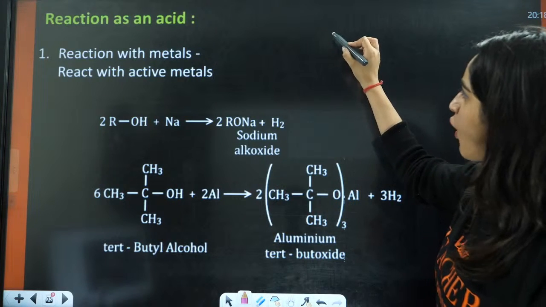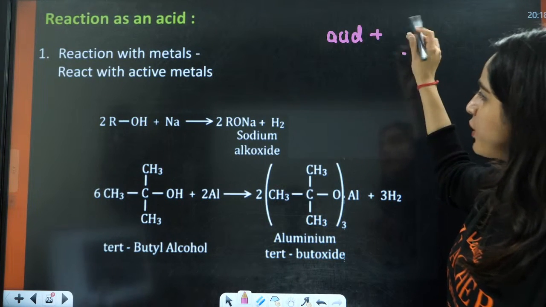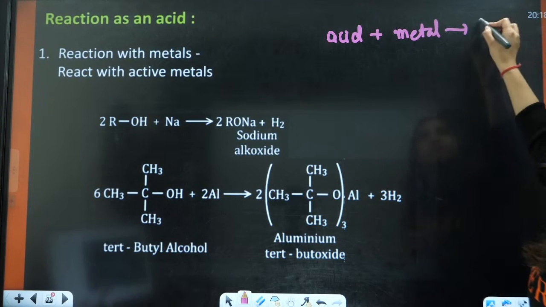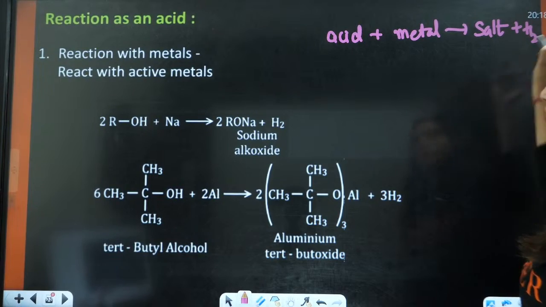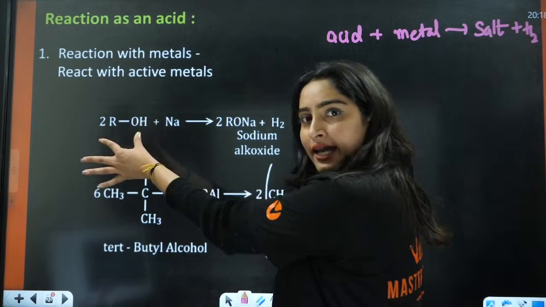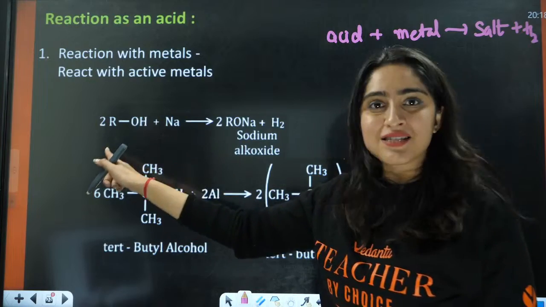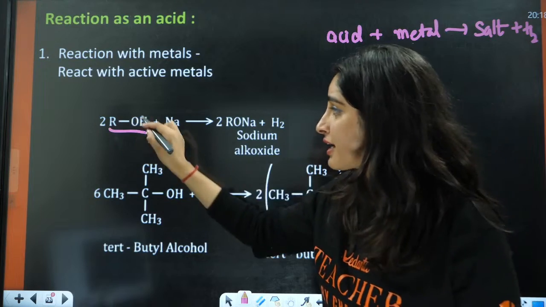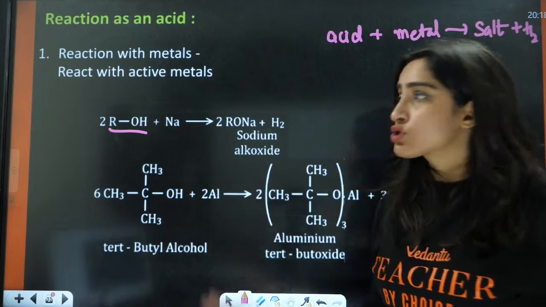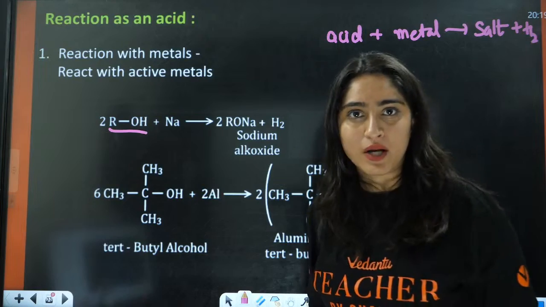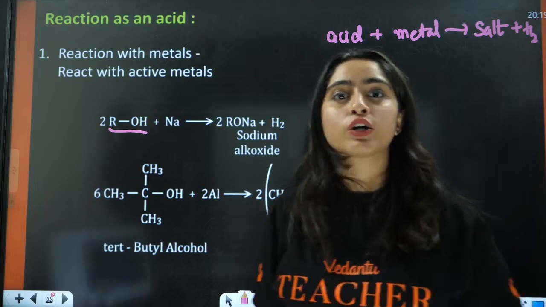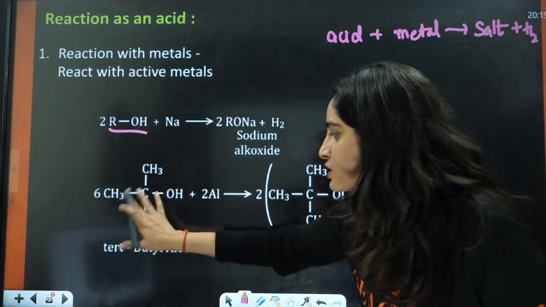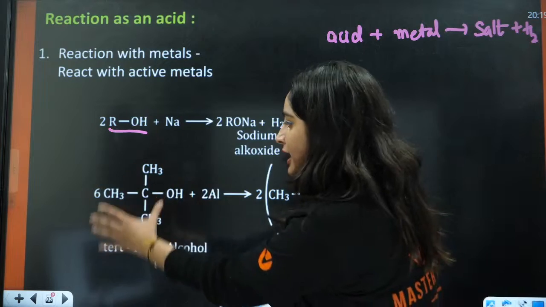We all know if there is an acid and we react it with a metal, it is going to form a salt and H2. In a similar way, this is acidic in nature and this is a metal. Because this is acidic, the metal is going to extract this H from here and form H2 and the salt of the compound given to us. If there is an acid, it will form the salt of the acid. Now we have alcohol, so it will form the salt of alcohol. In this case, you have tert-butyl alcohol.